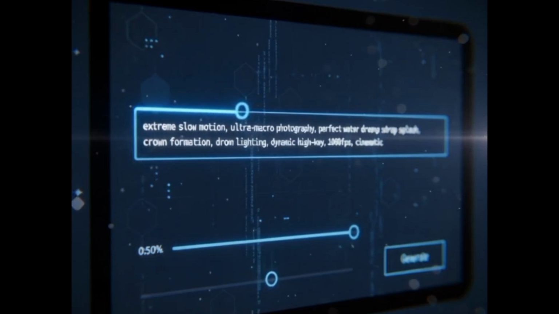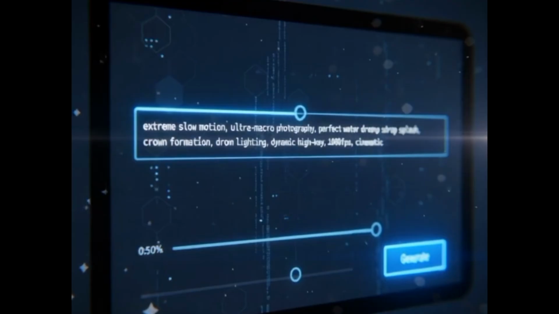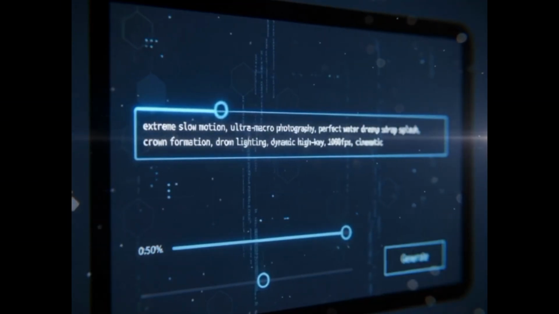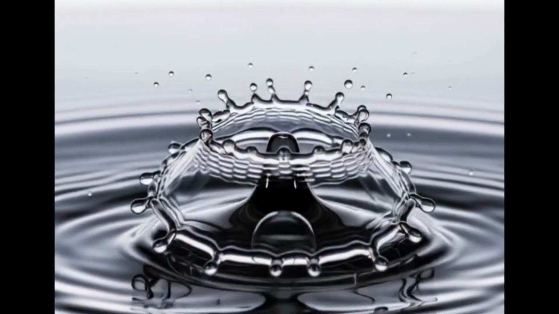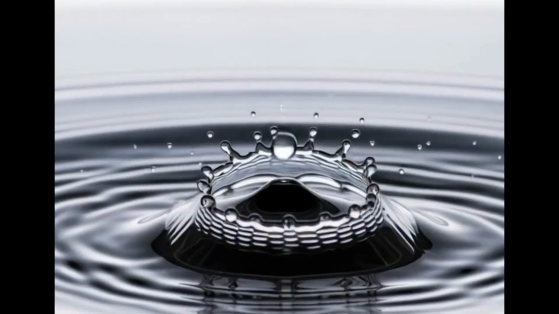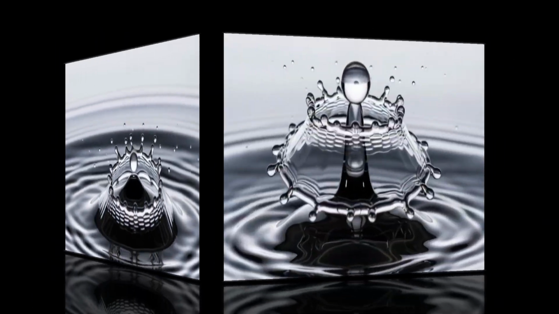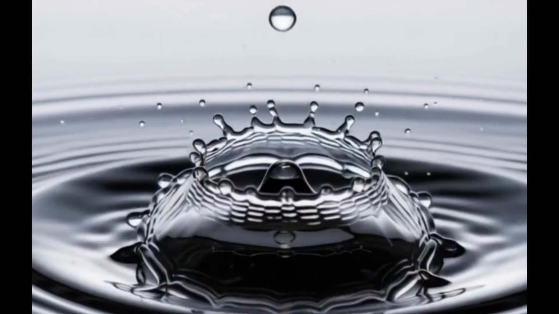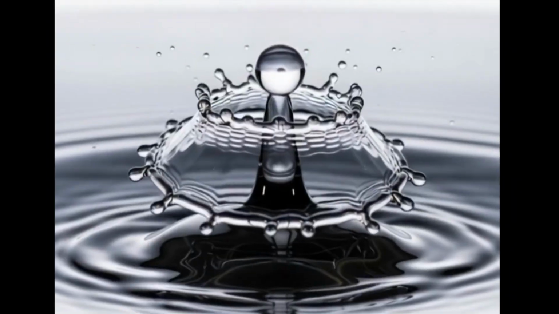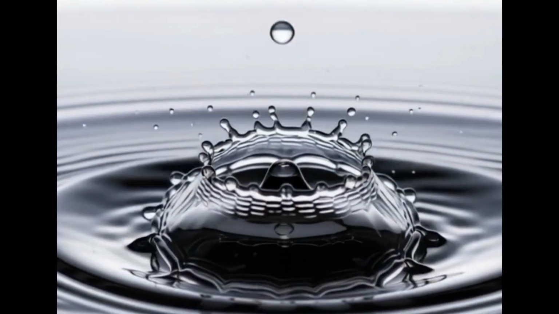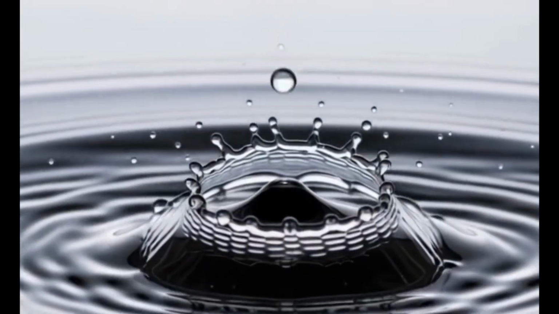Prompt number 4: a slow tracking shot following a single drop of water as it falls onto a mossy rock in a dark forest. Extreme close-up, 8K ultra realistic footage. And why does it work? This uses the power of the tracking shot on a small subject. AI struggles with people walking, but it excels at predictable small-scale environmental physics like mist or water. The instruction tracking shot tells the AI exactly how the camera should move. It follows the target, which is simple and consistent, preventing the wobbly mess of undefined camera movement.